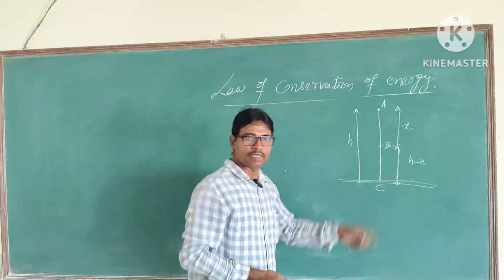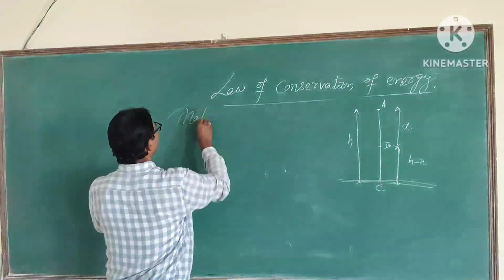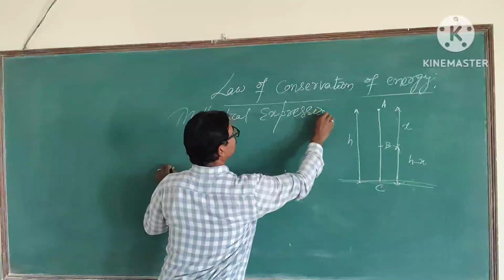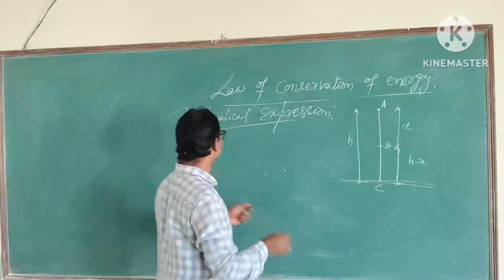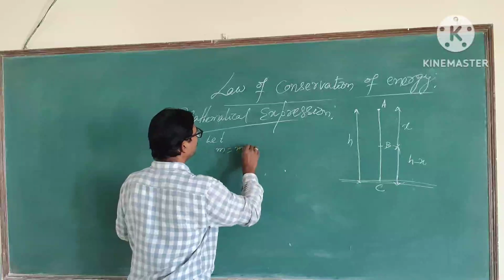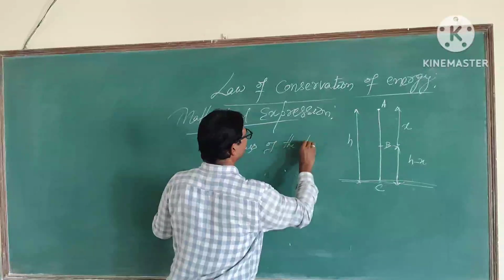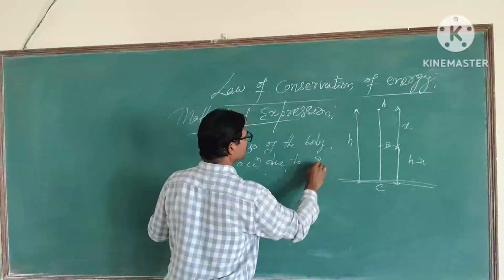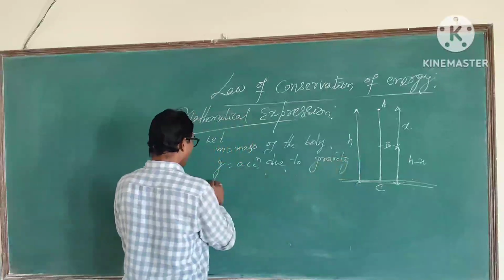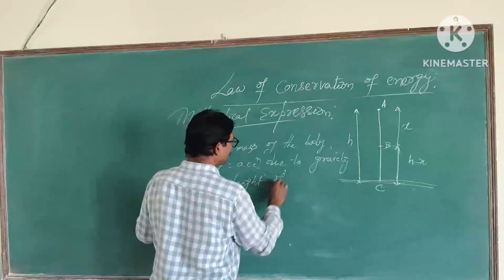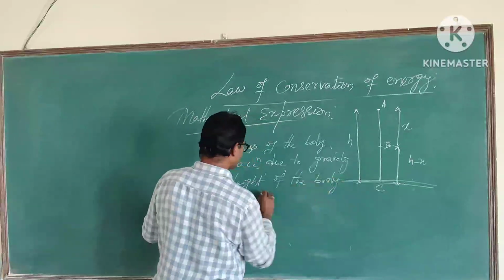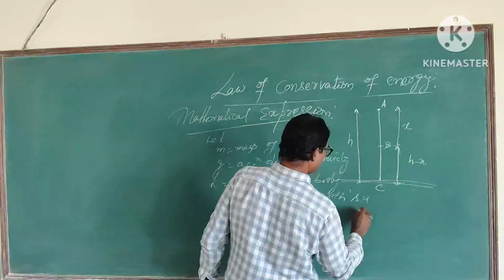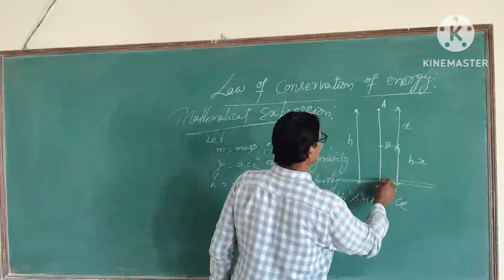Let us consider the three cases. Mathematical expression: let m be the mass of the body, g the acceleration due to gravity, h the height of the body from the earth surface, or you can say the body is raised to a height h.